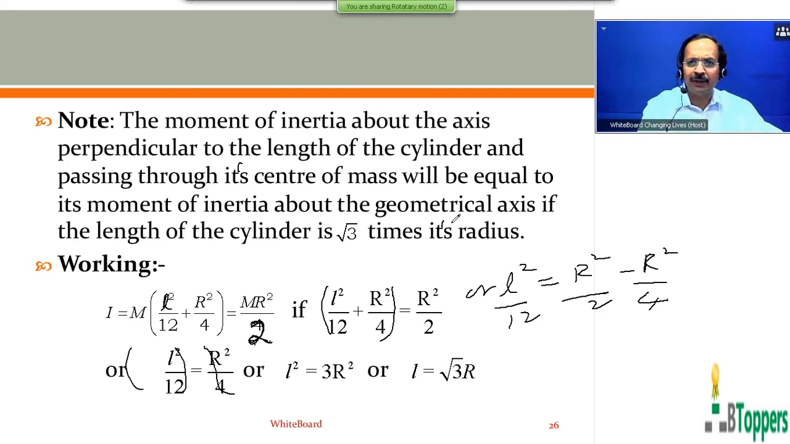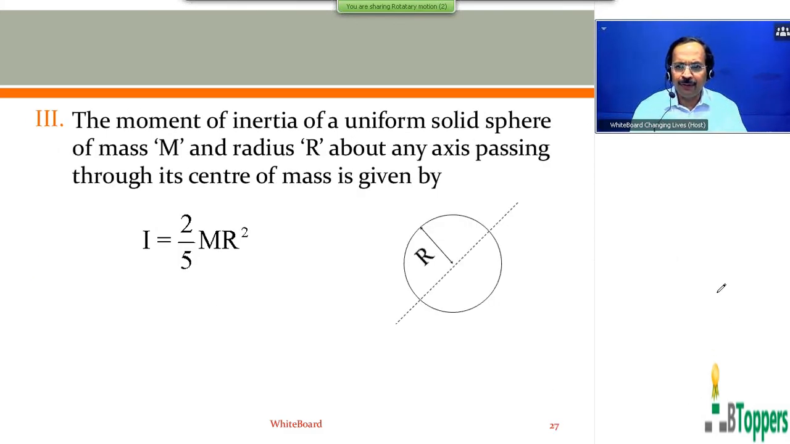So I have shown the working for the conclusion below. So those who are writing the notes, please take a pause and finish writing the notes up to here. So next I am going to show you one more formula. The moment of inertia of uniform solid sphere of mass m and radius r about any axis passing through its center of mass is given by I equal to 2 by 5 mr square.